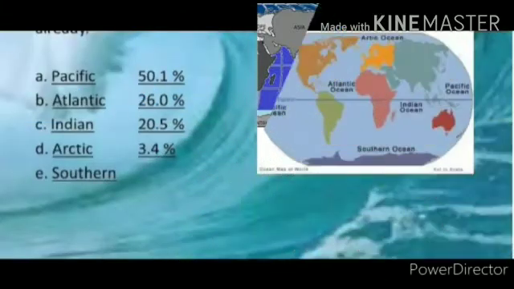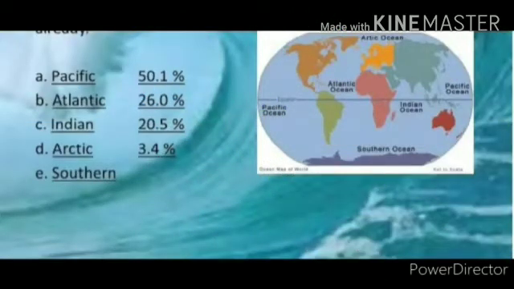Next topic is area of oceans. In the world, 47% is covered by the Pacific, 23% by the Atlantic, 20% by the Indian Ocean, 6% by the Southern Ocean, and 4% by the Arctic Ocean. Let us first study about the Pacific Ocean.